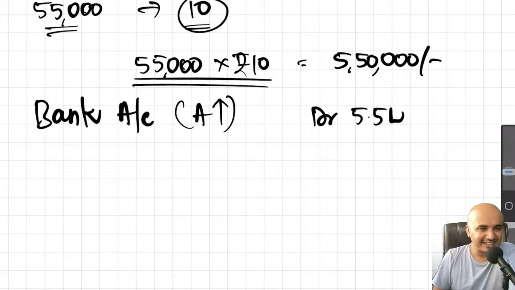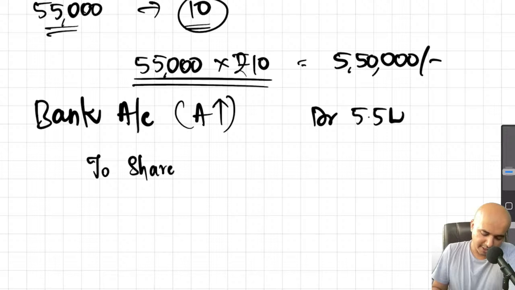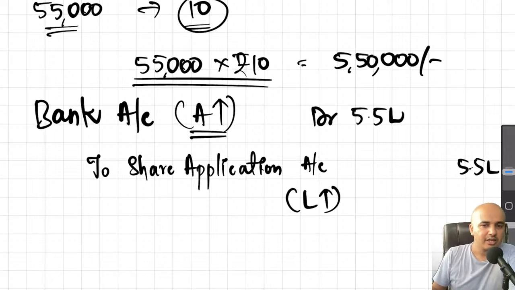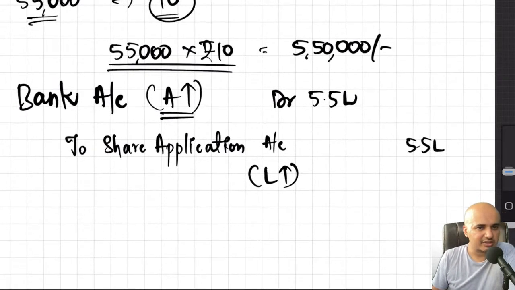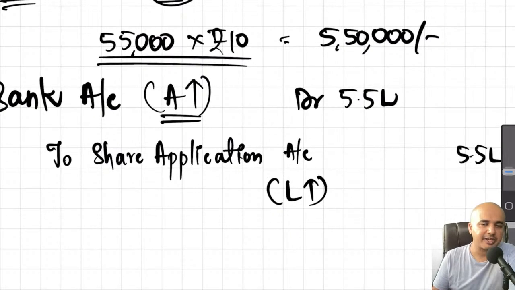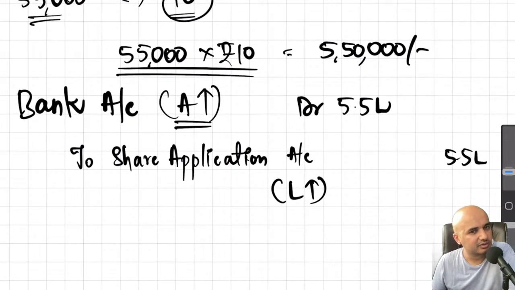So what we will do is we'll credit to a separate account called share application account 5.5 lakhs. That means at the same time your asset as well as your liability both are increasing to the business. We just now saw if liability increases, what should we do? We should credit. Therefore, we credited share application account 5.5 lakhs.